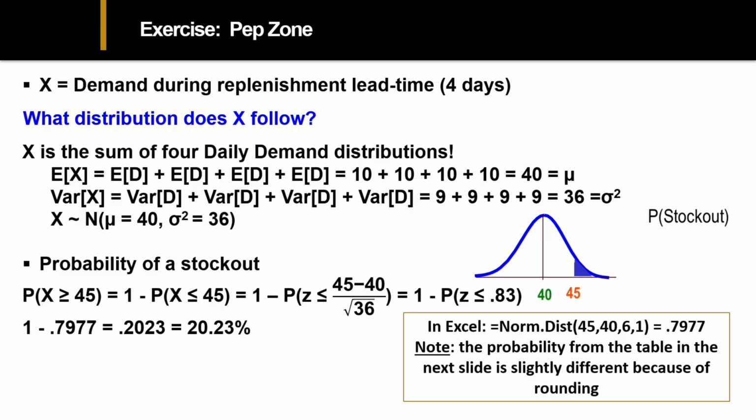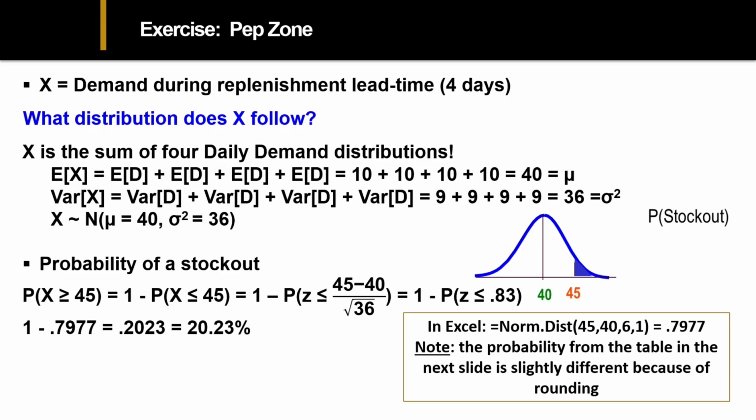So the probability of a stock out is when we have a number, X, that is greater than 45 or more, since this is a continuous function. That can be rewritten as 1 minus the probability of being less than 45. And now I can standardize it. There are a couple of ways we can do this, but I want to show that 1 minus the probability of a z-score is just that 45 value minus the mean divided by the standard deviation. That gets us a z-score of 0.83, so we can look that up in the table, or in Excel, we can put that into a cell and get that difference.